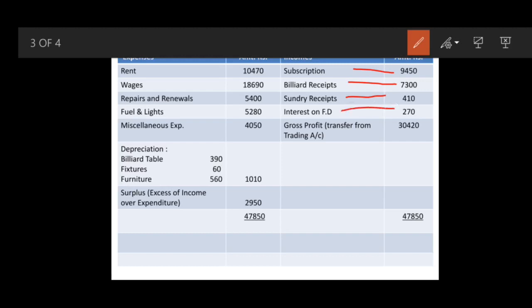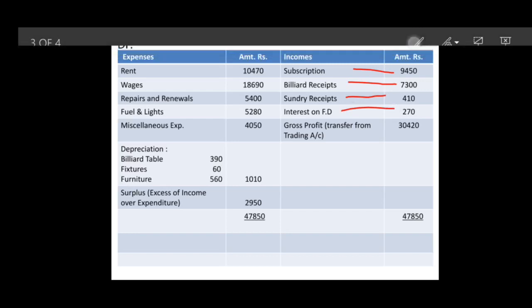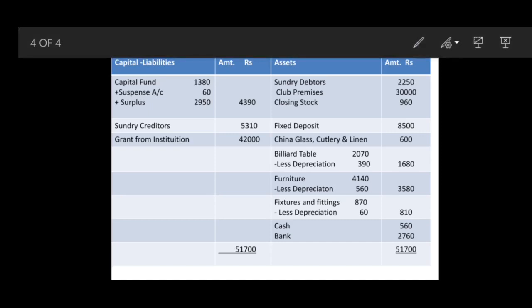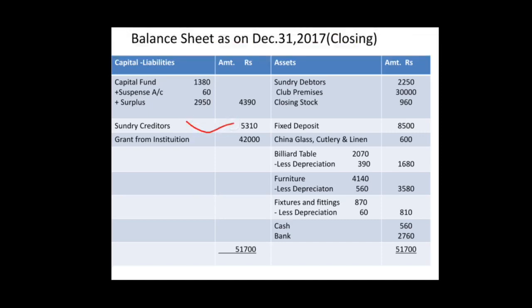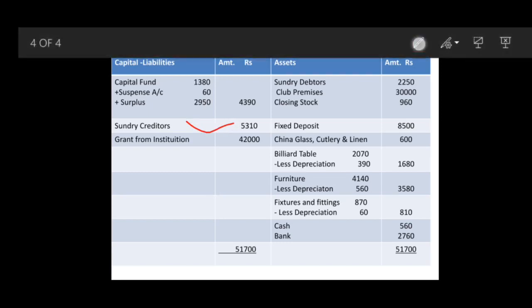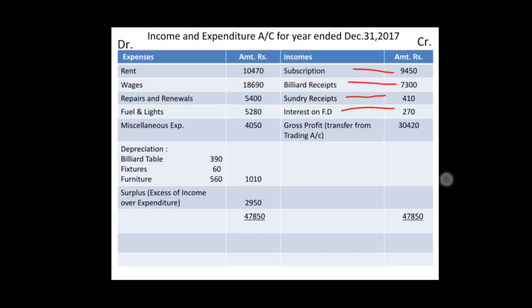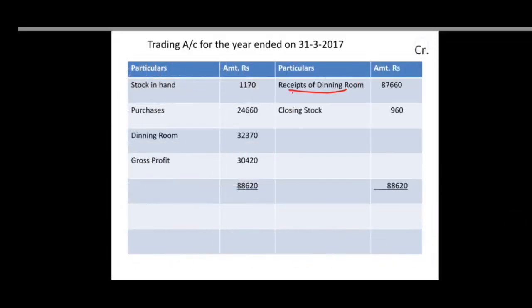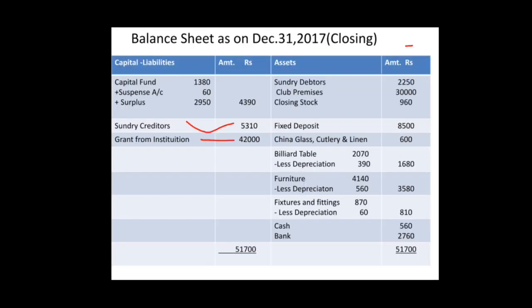Then comes your sundry creditors. Come to your closing balance sheet. Over there write down sundry creditors. You can write down first item also. Then grant from institute, permanent 42,000. So it's a one-time grant of 42,000. So directly transfer to the liability side, grant from institution.